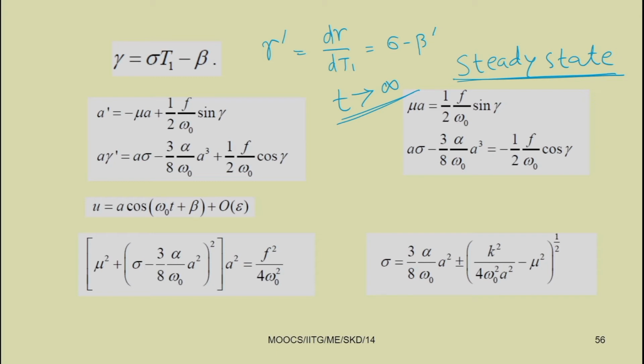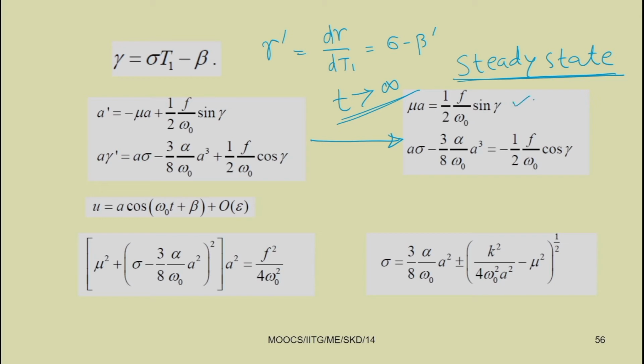Substituting a dash equal to 0 and gamma dash equal to 0, the equations reduce to mu a equal to half f by omega 0 sin gamma, and a sigma minus 3 by 8 alpha by omega 0 a cube equal to minus half f by omega 0 cos gamma.